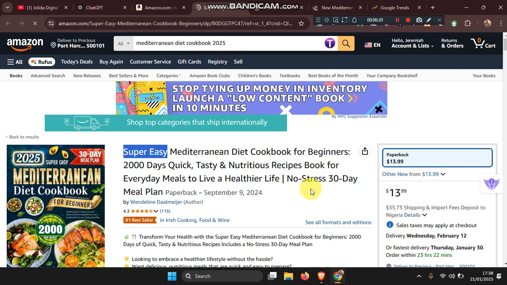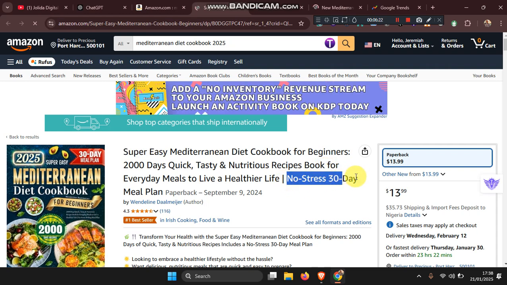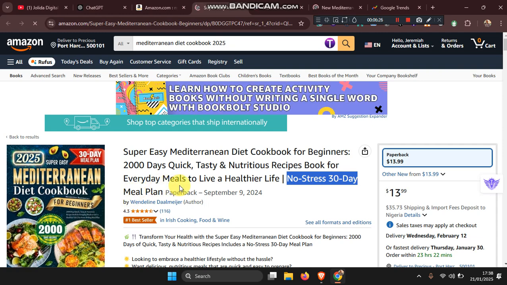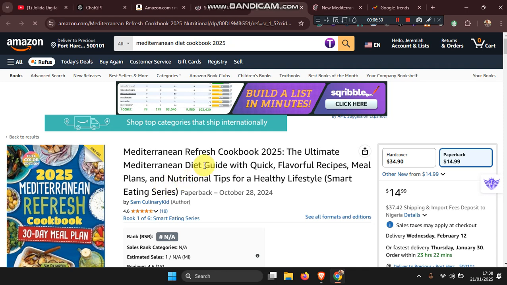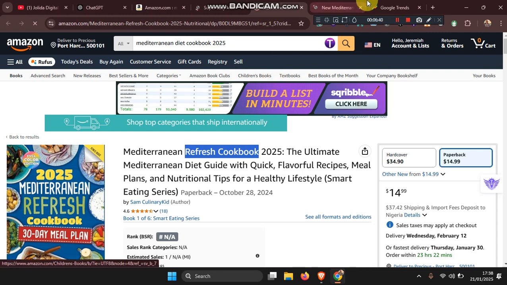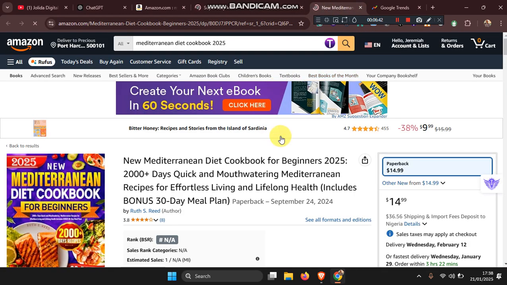You can also add something like no stress 30 days meal plan, if you have a meal plan of your own, right? You can come over here as well, get another keyword, like let's say flavorful recipe. Maybe if you have any, refresh cookbook, you can see. So you can get all these keywords.